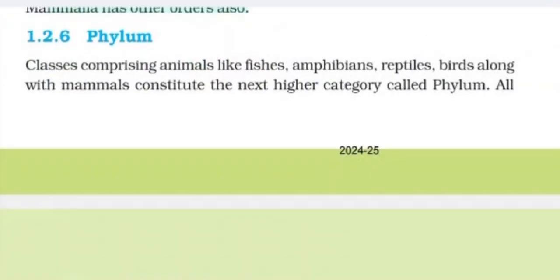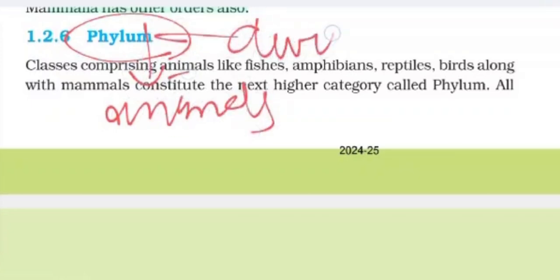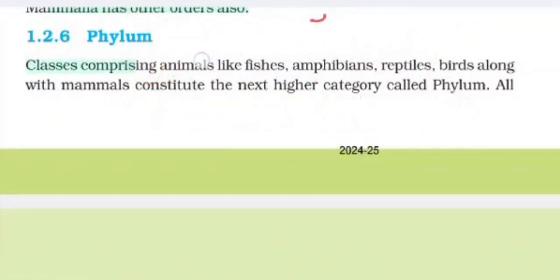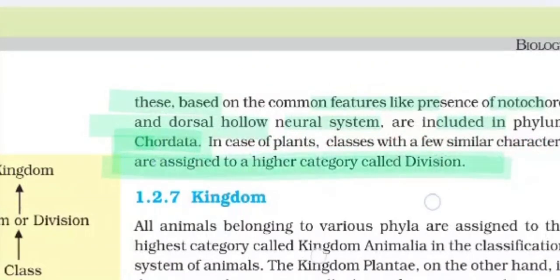We describe phylum in the case of animals and division in the case of plants. Classes comprising animals like fishes, amphibians, reptiles, birds, along with mammals constitute the next higher category called phylum. All these are based on common features like presence of notochord and dorsal hollow neural system, and are included in phylum Chordata. In case of plants, classes with fewer similar characters are assigned a higher category called division.